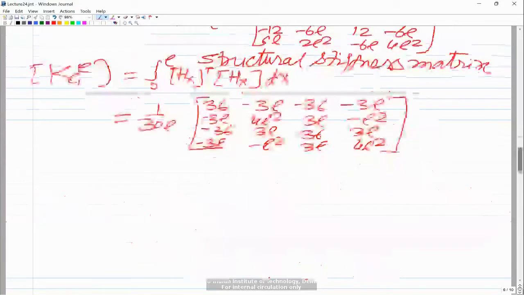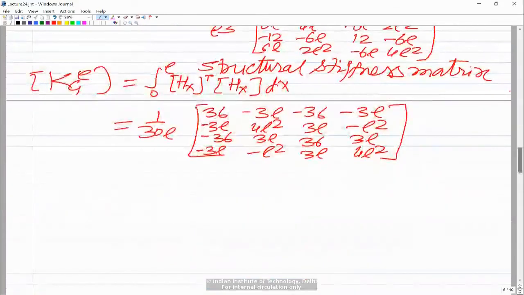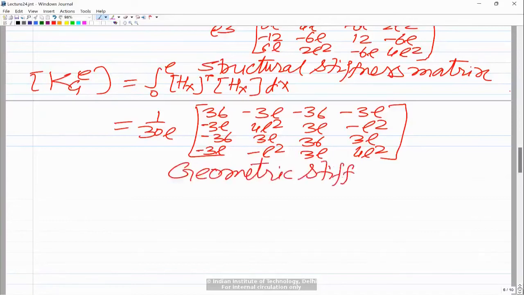This we call the geometric stiffness matrix. Why geometric stiffness matrix? Because it does not involve material properties. As you see, it only involves the shape functions and their derivatives and integration with respect to the length of the element. So it is only a property of geometry, and it is known as the geometric stiffness matrix. This matrix comes in the buckling problems.